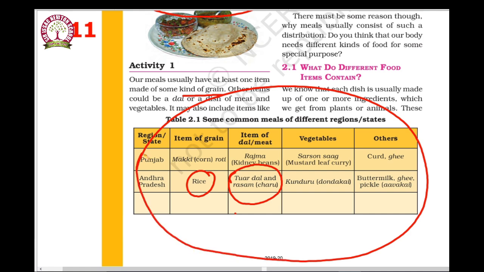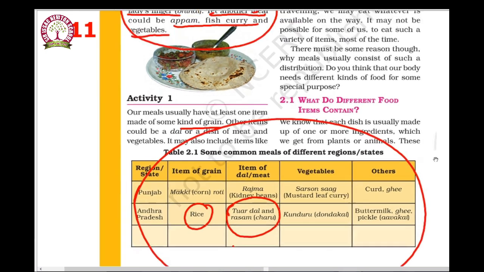For a meal, for lunch, we are having one cereal or grain, one vegetable and others, including curd, ghee, buttermilk, pickle, etc. Together these are called the components of food.